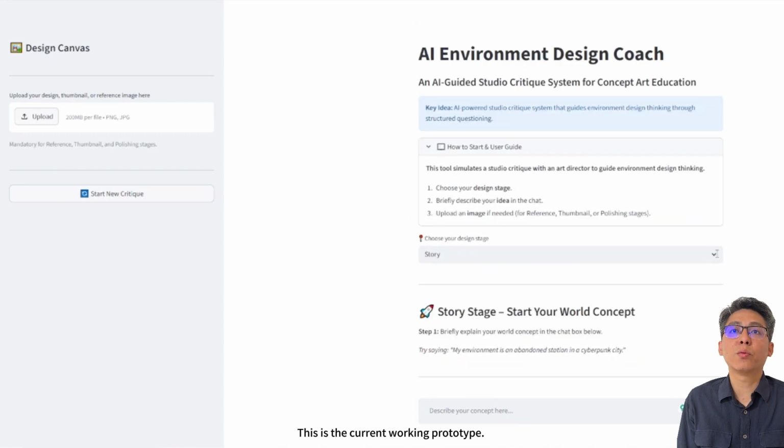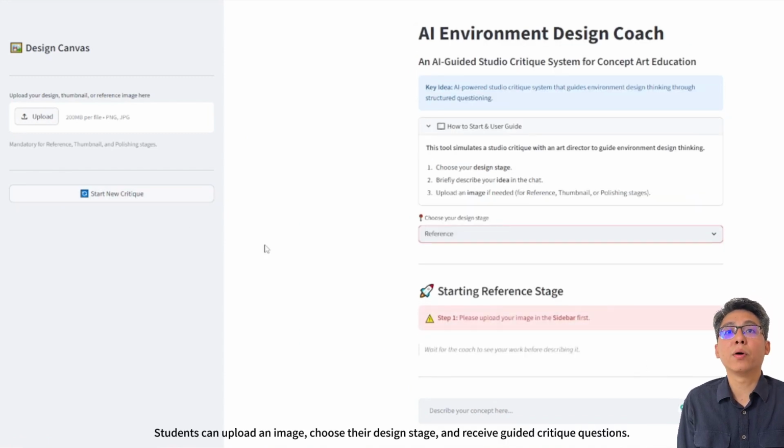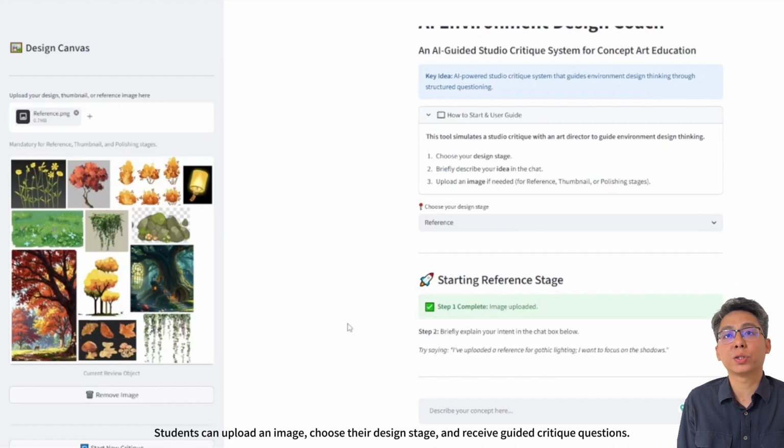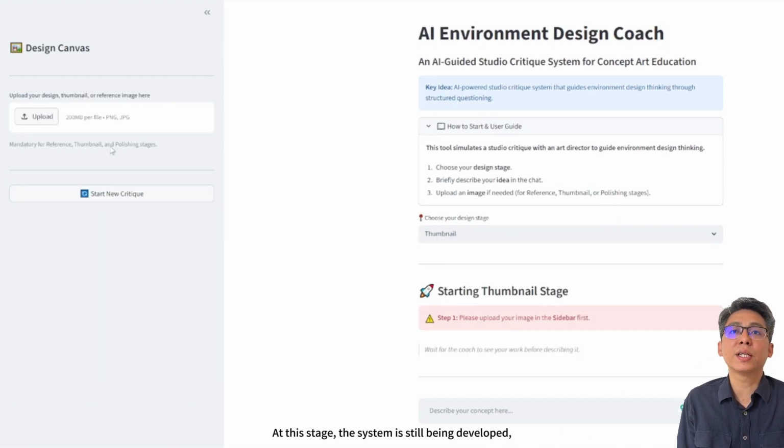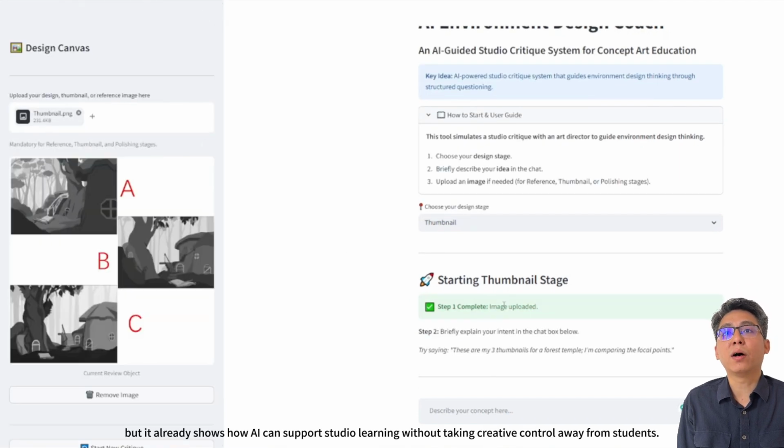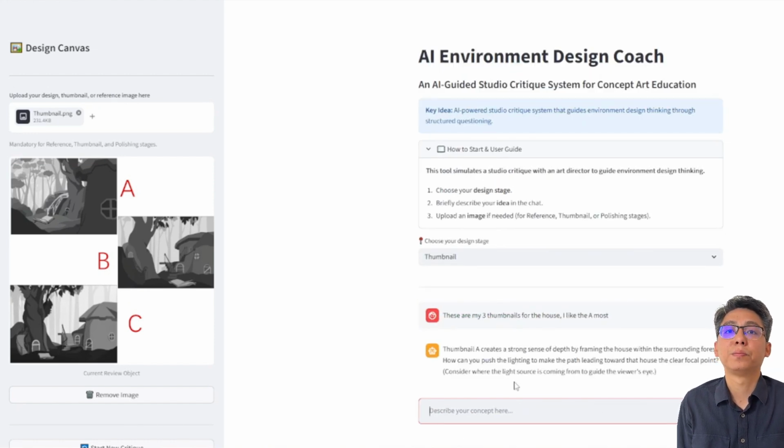This is the current working prototype. Students can upload an image, choose their design stage, and receive guiding critical questions. At this stage, the system is still being developed, but it already shows how AI can support studio learning without taking creative control away from students.